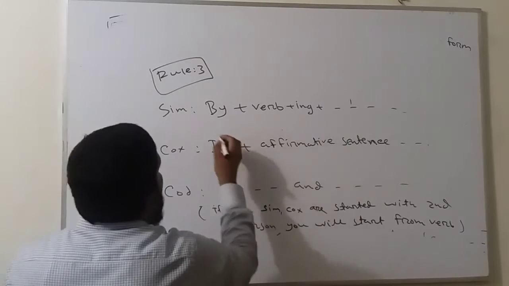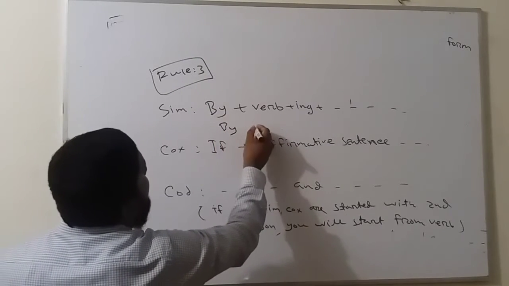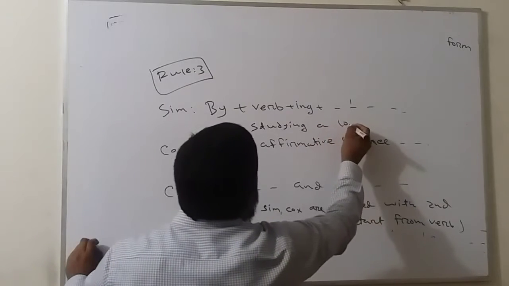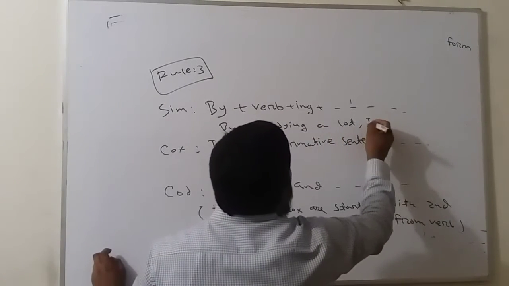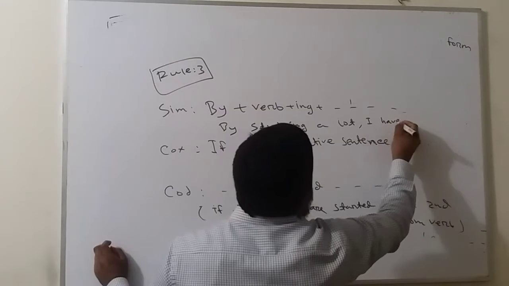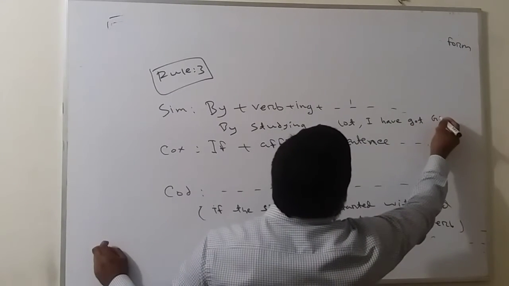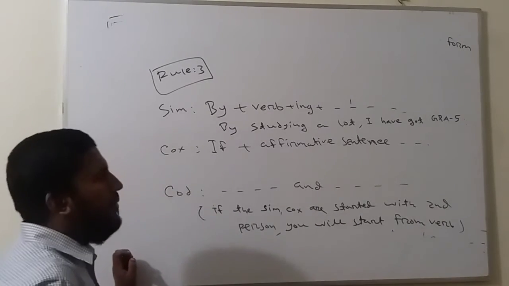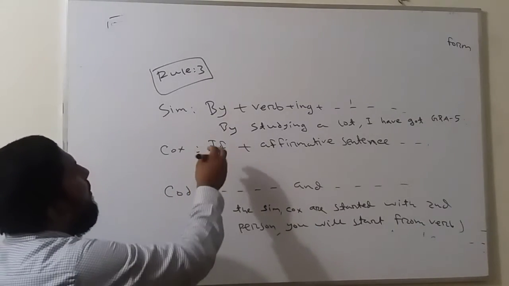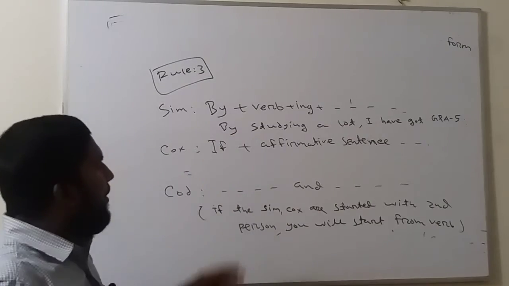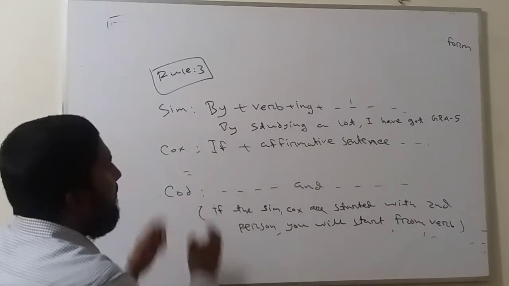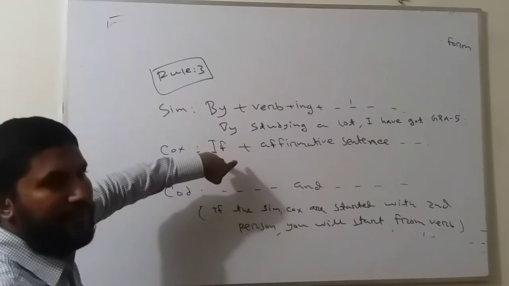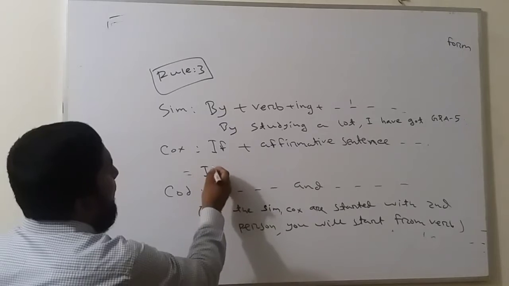I am writing an example here. By studying a lot, I have got GPA 5. This will be simple. In complex, instead of "by studying", here by plus verb plus ing, so I will write if plus affirmative sentence. So if, then an affirmative sentence.